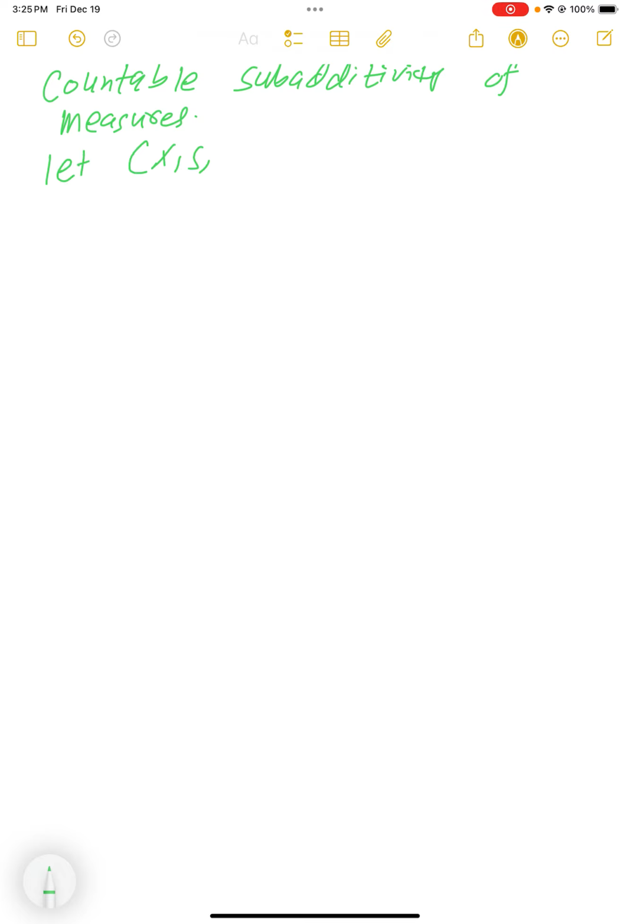Okay, today we are going to do a proposition which is called countable subadditivity of measure. Countable subadditivity. Countable subadditivity of measures. Okay, so the proposition statement is, the standard setting: let (X, Σ, μ) be a measure space